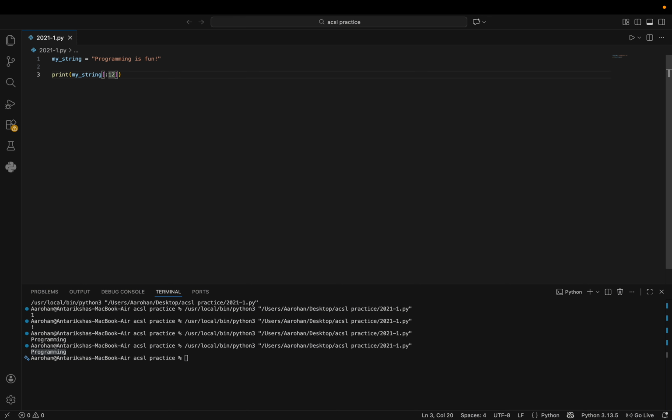And you can do the same thing the other way around. If you just wanted to take out the word fun along with the exclamation mark, then you could just do a negative index. So that would be -4, and then just a colon, and since we're going all the way to the end, we don't need to add an ending index. And as you can see, it will just give me the word fun. And that's how you slice a string, and since I didn't cover it in the last video, that's also how you can slice a list.